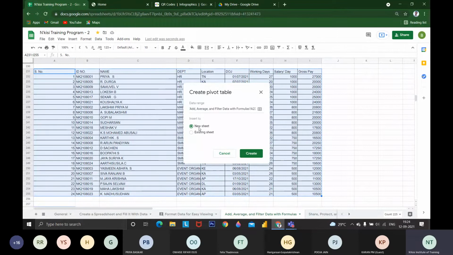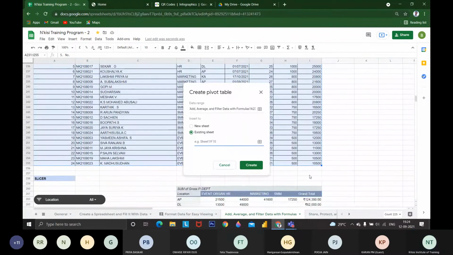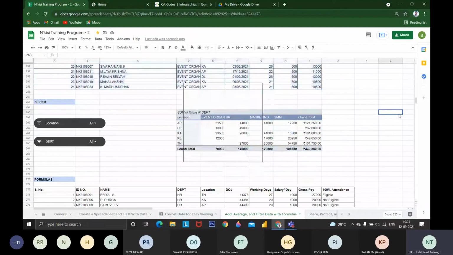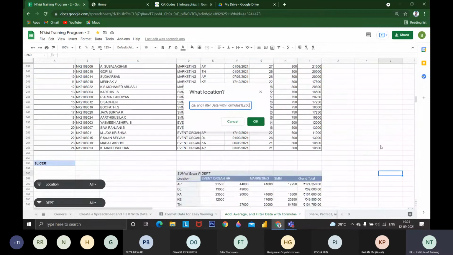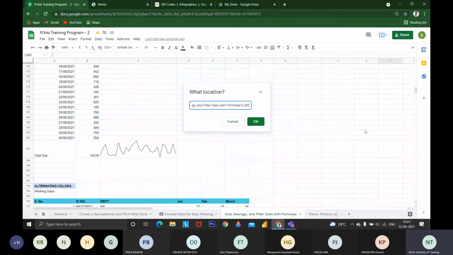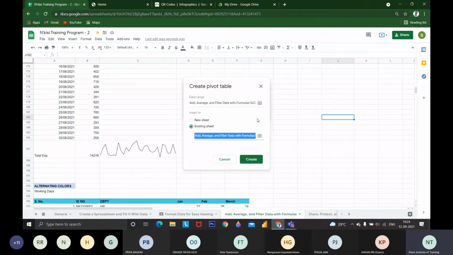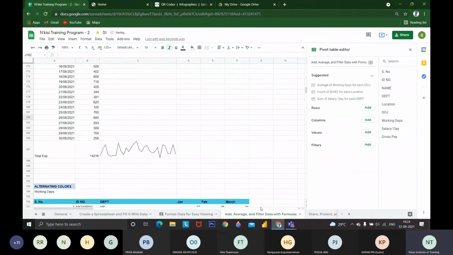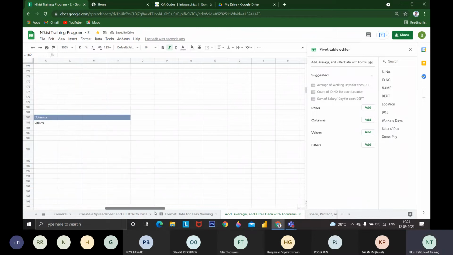It will ask whether you want to insert the pivot table in a new sheet or the existing sheet. I want to use this pivot table in the existing sheet, and place it in this location. Whatever location you wish, you can place it. If I want to place it above, I can place it above. Just removing all those things, I'm going to place this pivot table here. You will get new tabs like this.